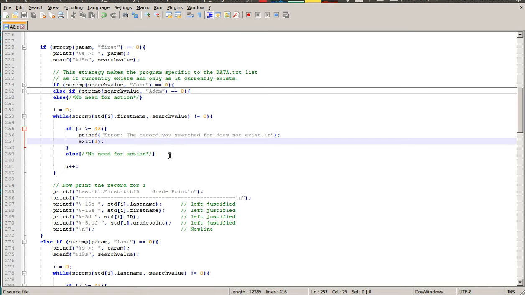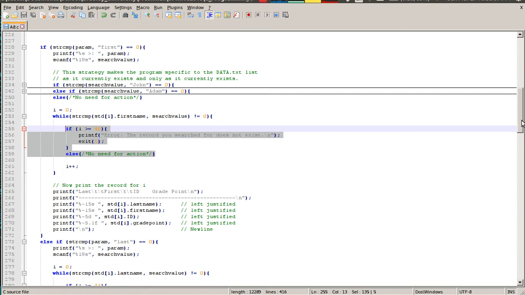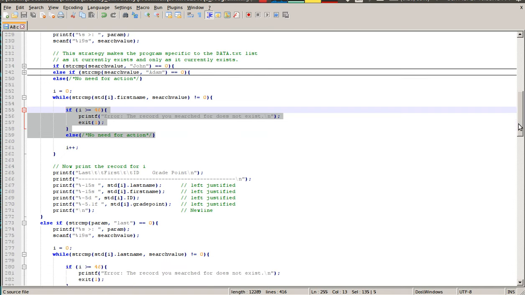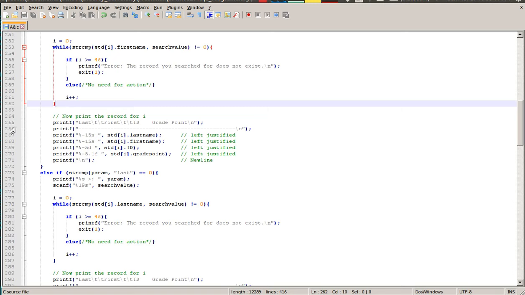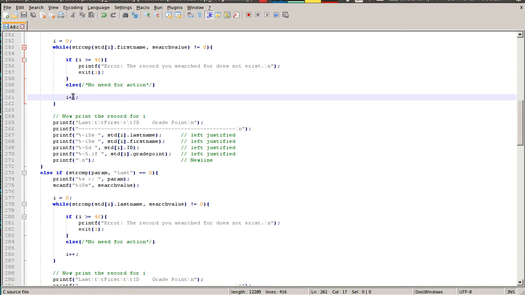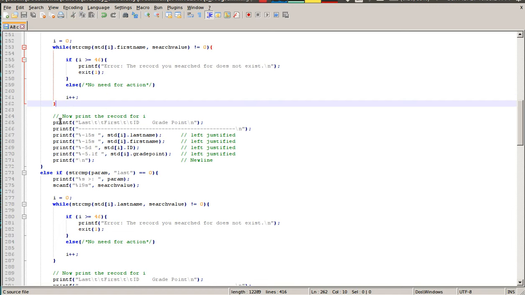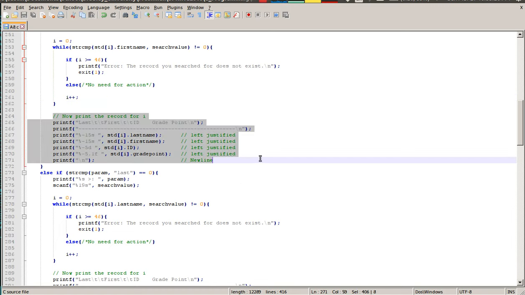So I threw this in here, and it's just kind of a breakpoint for it. Only you don't just want it to break, you want it to actually exit the program, because the search query doesn't make sense, so it exits there. Now once it finds I, let's say that it is looking for Austin, and let's say that I'm record 10. So it exits holding the record 10 in I, and then it simply prints the record I.